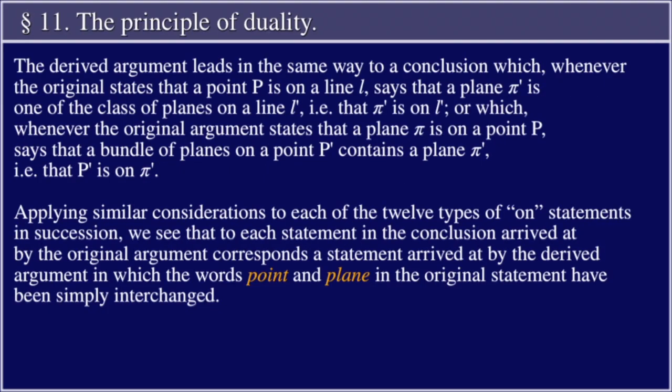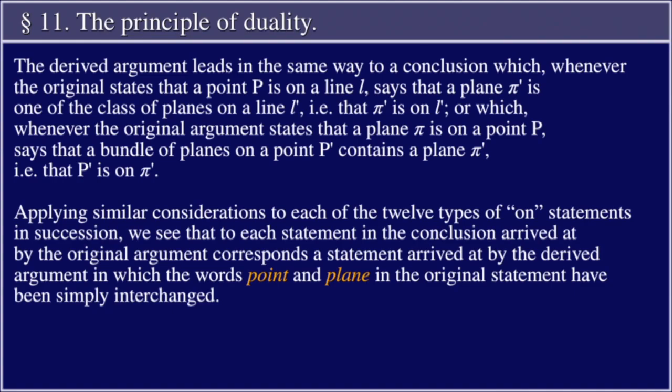The derived argument leads in the same way to a conclusion which, whenever the original states that a point P is on a line L, says that a plane pi prime is one of the class of planes on a line L prime, i.e. that pi prime is on L prime, or which, whenever the original argument states that a plane pi is on a point P, says that a bundle of planes on a point P prime contains the plane pi prime, i.e. that P prime is on pi prime.